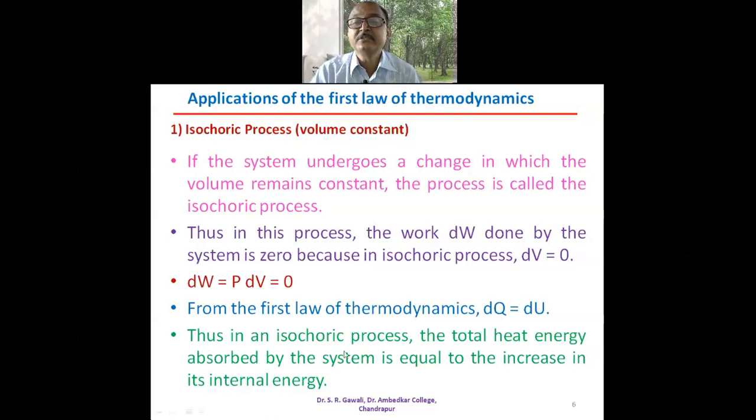Thus, in the isochoric process, the total heat energy absorbed by the system is equal to the increase in its internal energy. So dQ is equal to dU. What is dQ? dQ is the total heat energy absorbed by the system, and dU is nothing but the change, or increase, in the internal energy of the system. Therefore, in the isochoric process, the total heat energy absorbed by the system is equal to the increase in the internal energy.